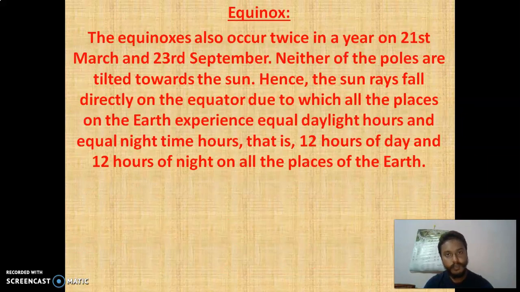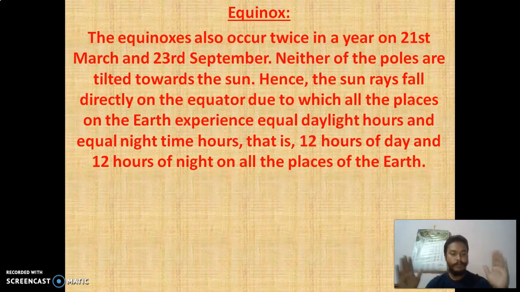Understood? Now what is equinox? Equinox also has two sides and it happens two times. It happens twice in a year, one on 21st March and one on 23rd September. Now what happens on these two days? Neither of the poles is tilted towards the sun.